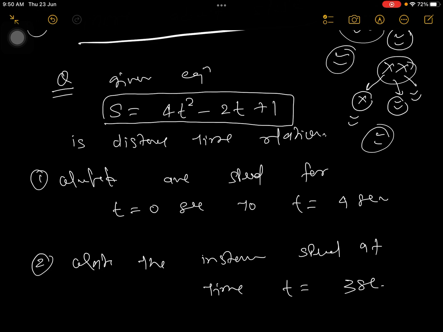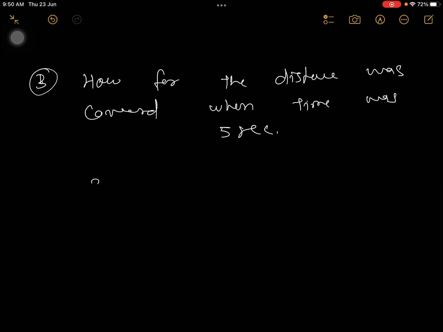First of all, you should know that if the s-t equation is given, then differentiate this equation one time and you find your velocity-time equation. And if you differentiate this velocity-time equation further, you will get your acceleration-time equation. Differentiating the s-t equation looks like ds/dt, which is your velocity.